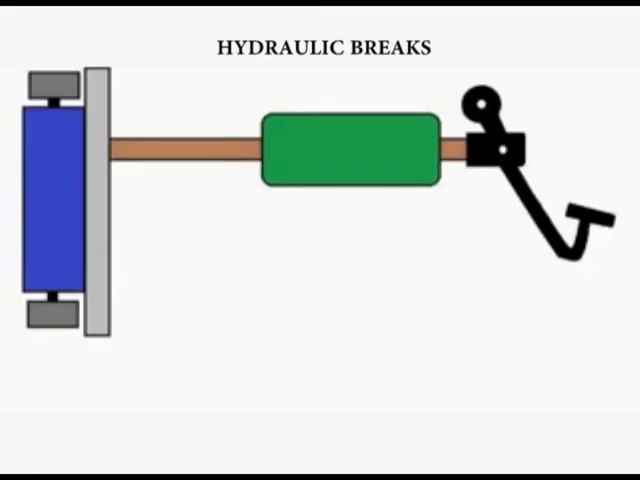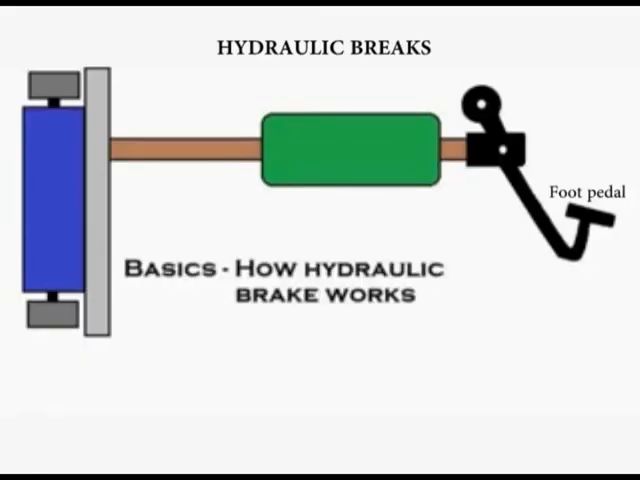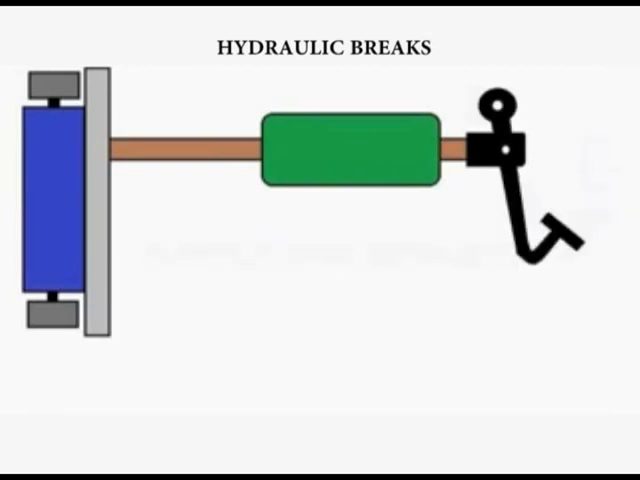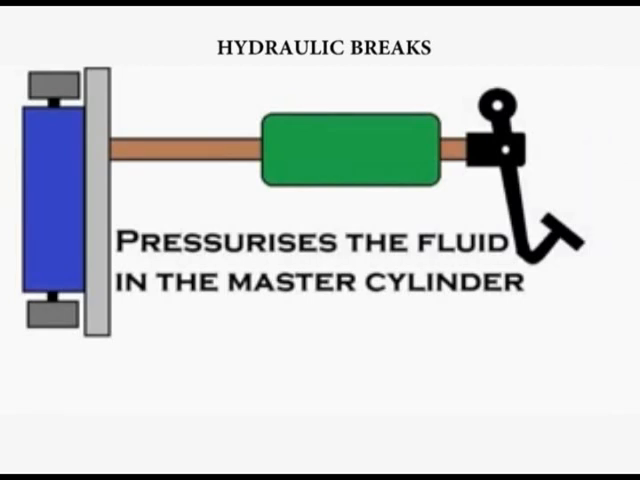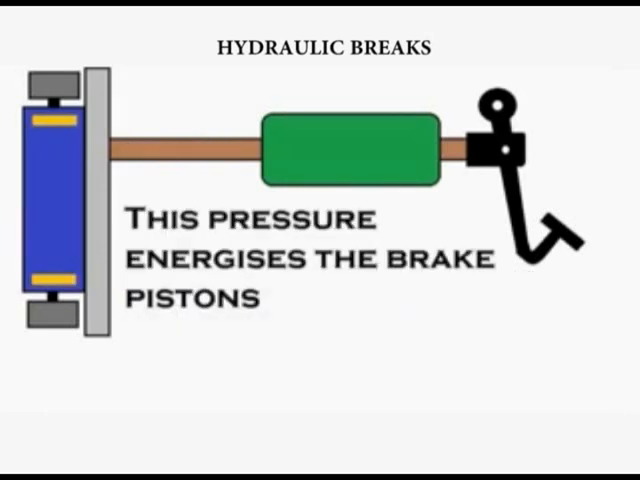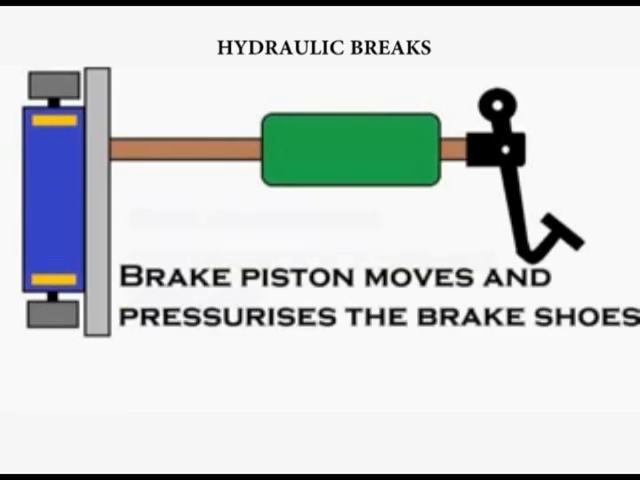Diagrammatically, it consists of a brake pedal, a master cylinder, a wheel cylinder, and we have a brake shoe. So when the pedal is pressed, it pressurizes the brake fluid in the master cylinder. This pressure is then transmitted to the wheel cylinder. There, the pressure energizes the brake piston. They move and pressurize the brake shoe, making it move.